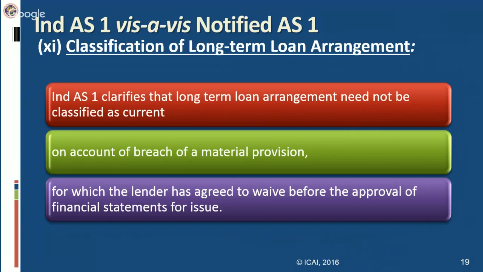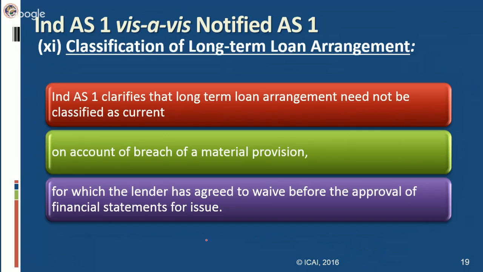However, Ind AS 1 says that such a long-term loan arrangement, which was earlier classified as non-current, will continue to be classified as non-current, rather than current, if the lender has agreed to waive before the approval of financial statements for issue. It means certain breach of material provision was done, but after the balance sheet date and before approval of financial statements.